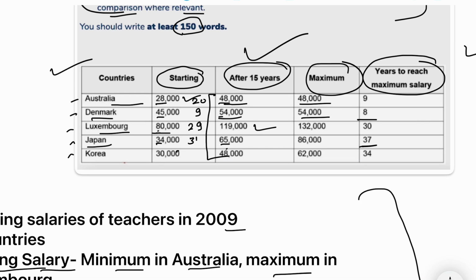But here we can see that there is a significant change in this column, right? It is 80,000 then to 1,19,000. That is a huge amount. We can mention the difference as well, right? There is the maximum difference between this and this. Okay, so 34,000 to 65,000, and then 30 to 48,000, that is 18.